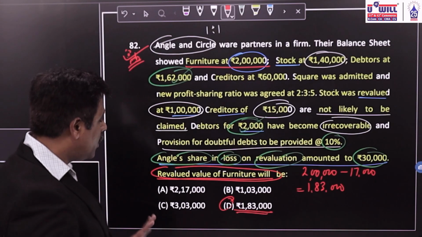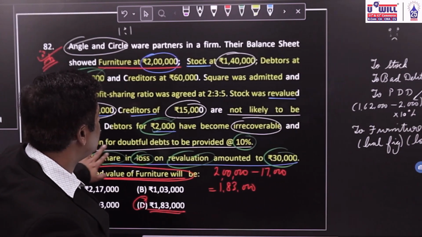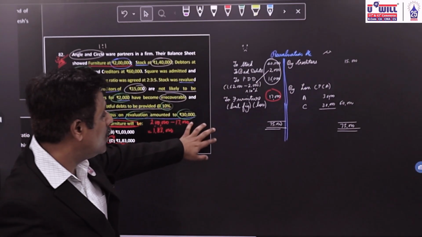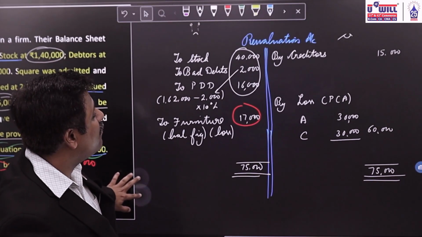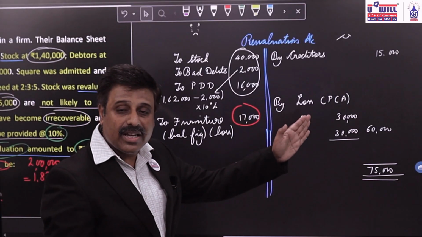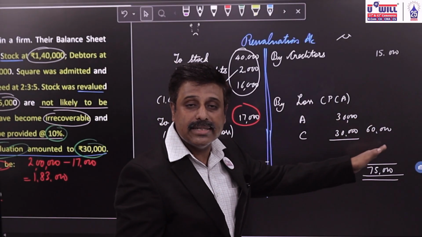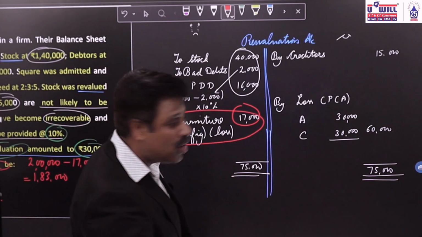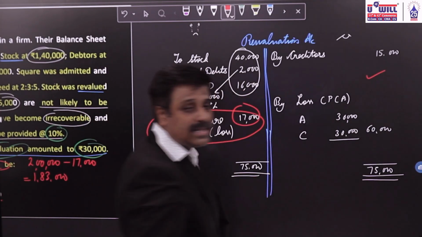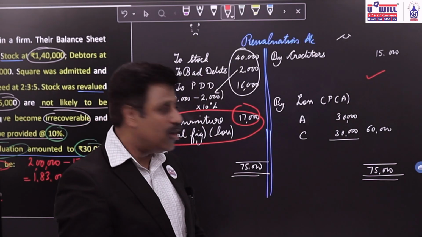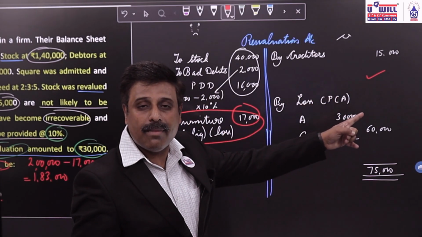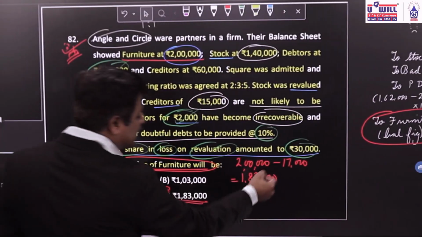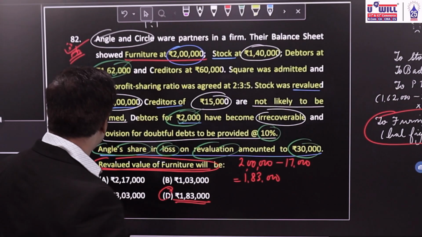What is the revalued value of furniture? 1,83,000. Okay. Once again, such a question is very important. How is it to be solved? You make a rough revaluation account and then you work out whether in the revaluation account the balancing figure comes on the debit side or on the credit side. If the balancing figure comes on the debit side, it is a decrease in the value of an asset. In case it comes on the credit side, it would represent an increase in the value of an asset. This you will minus if it is on the debit side. If it comes on the credit side, you would plus it. Here the debit side, so we minus it. So 2 lakh minus 17,000 comes to 1,83,000.